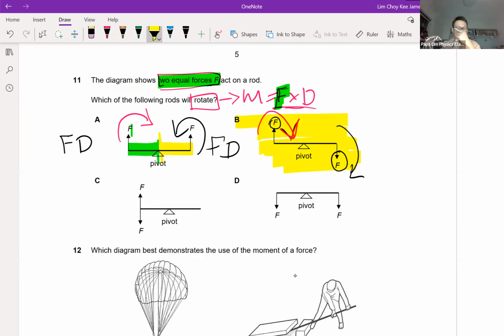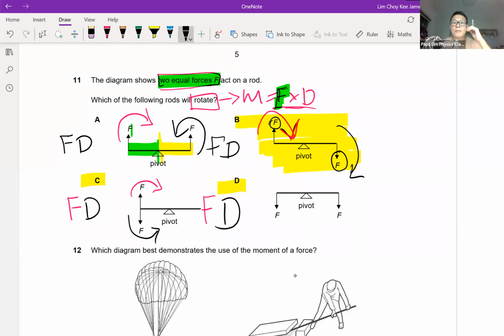Likewise, if you are not convinced, feel free to look at option C and option D to see what moments are acting on the object. For example, for option C, the top force has a clockwise moment, the bottom force has an anti-clockwise moment, same as option A. Since both have the same force and the same perpendicular distance, the moments will be the same. Since the moments are opposite in direction, they cancel out, and as a result the rod remains at the same position. It will not rotate at all.